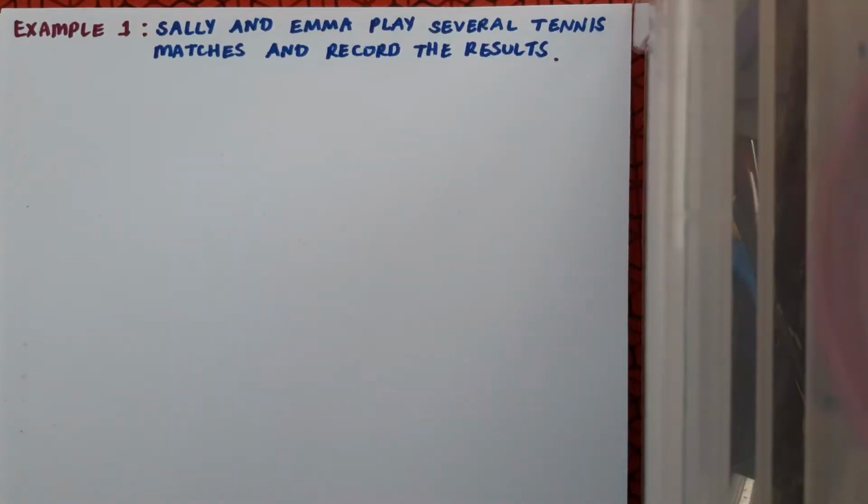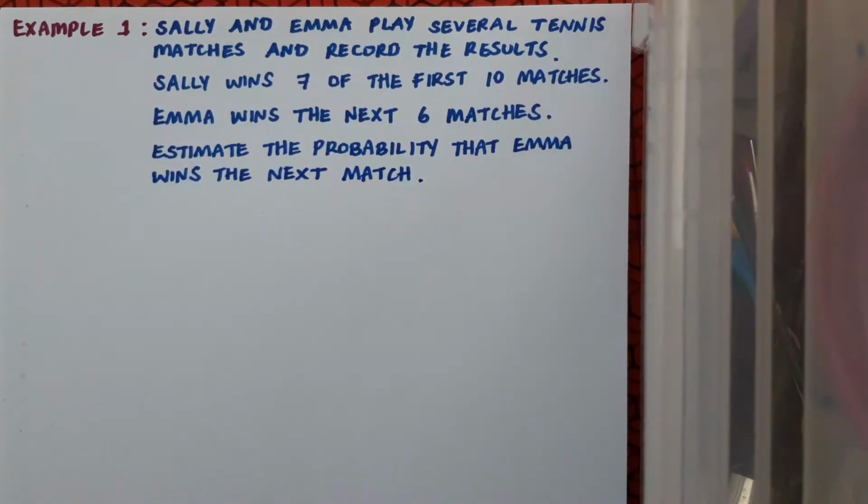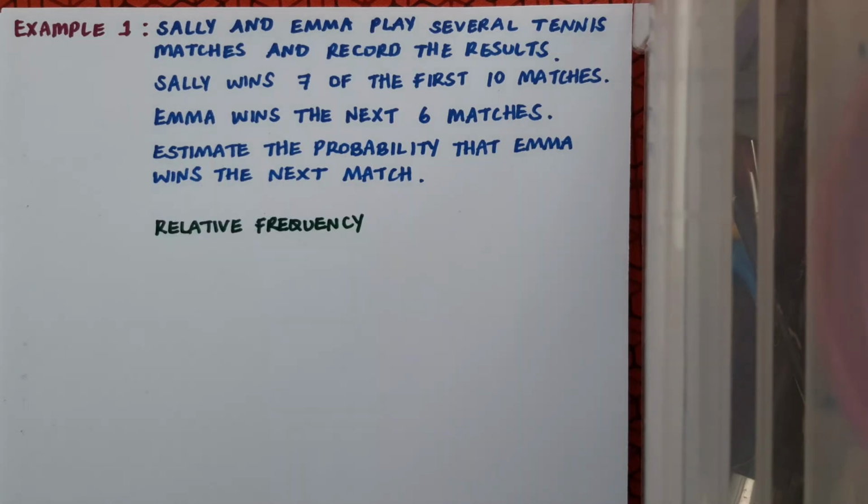So here's an example. Sally and Emma play several tennis matches and record the results. Sally wins 7 of the first 10 matches and Emma wins the next 6. We want to estimate the probability that Emma wins the next match. It's clear in this question that we want to use experimental probability, and we'll do that by finding the relative frequency with which Emma wins the tennis matches.